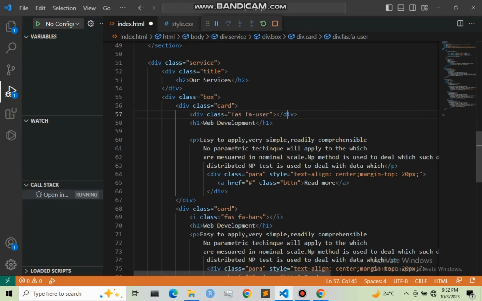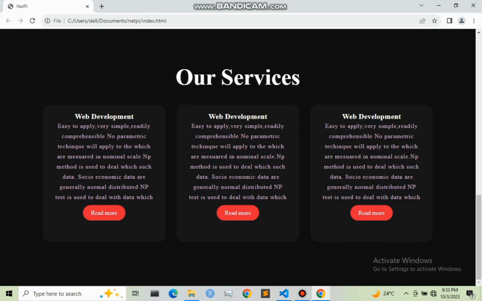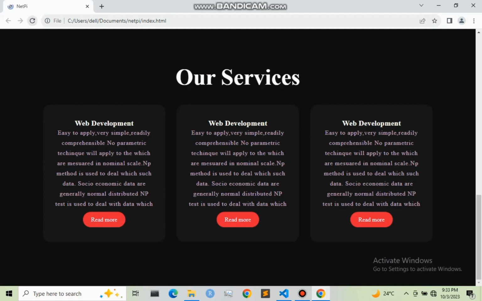Sorry, I needed to start with i for icon. i dot fas dot far, then user. So let me save this and refresh our web page. So you cannot see them because the color is black, so it is right here.